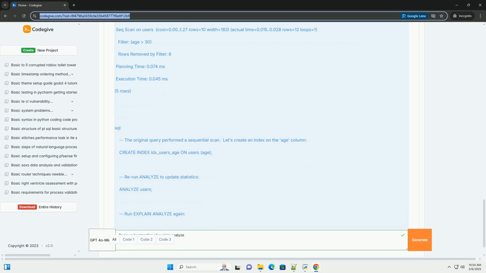Advanced Explain Analyze options. Analyze verbose. Analyze buffers. Analyze settings. Analyze format. 7. Common Explain Analyze scenarios and solutions. 8. Limitations and considerations. 9. Code examples throughout.